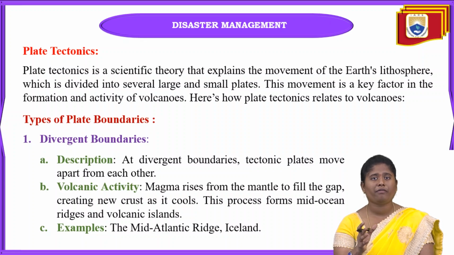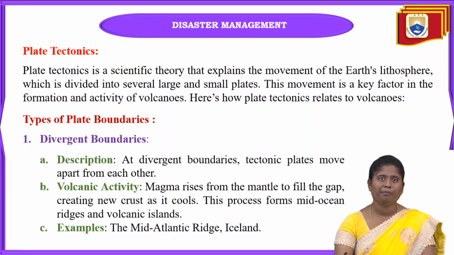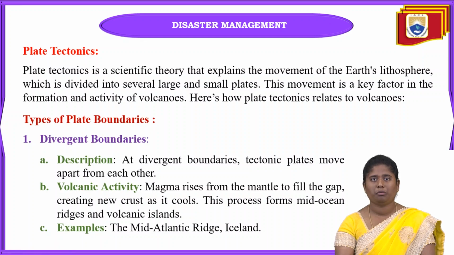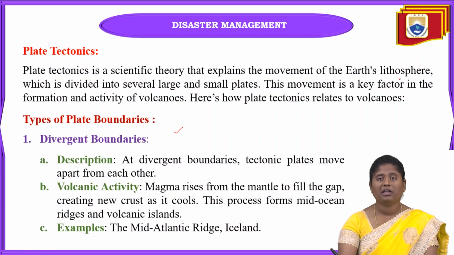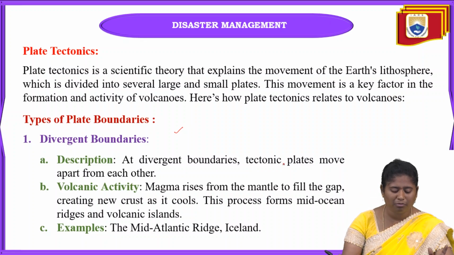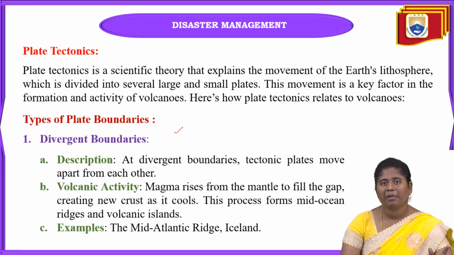And the main key factor of the formation and activity of volcanoes is nothing but plate tectonics only. When these tectonic plates are moving, at that time only any type of volcanoes or earthquakes can happen. And how can these tectonic plates be related to volcanoes? The first one is divergent boundaries. In these divergent boundaries, what will happen is these tectonic plates move apart from each other.